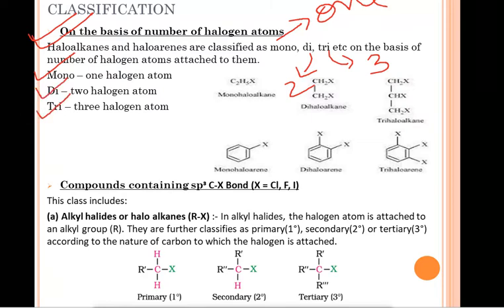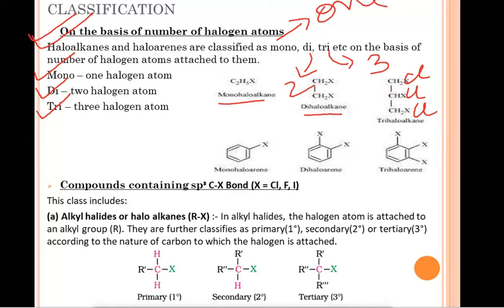You can look at the example given over there, C2H5X. X over there is any halogen atom like chlorine, iodine or bromine. So it is our monohaloethane. Over there, two halogen atoms are attached. So it is called dihaloethane. Over there, three halogen atoms are attached. So we will call it trihalopropane, whatever is the halogen. Suppose three chlorine atoms are attached over there.